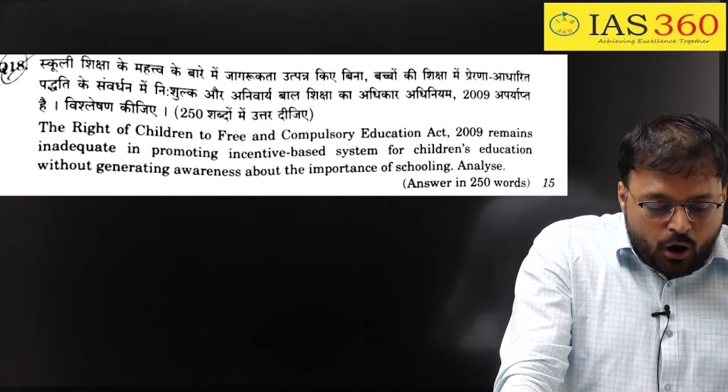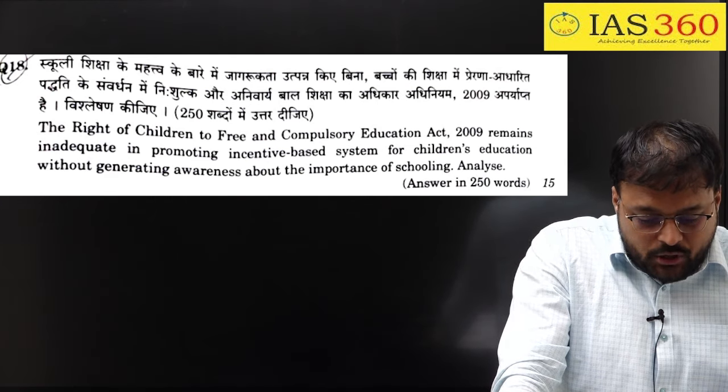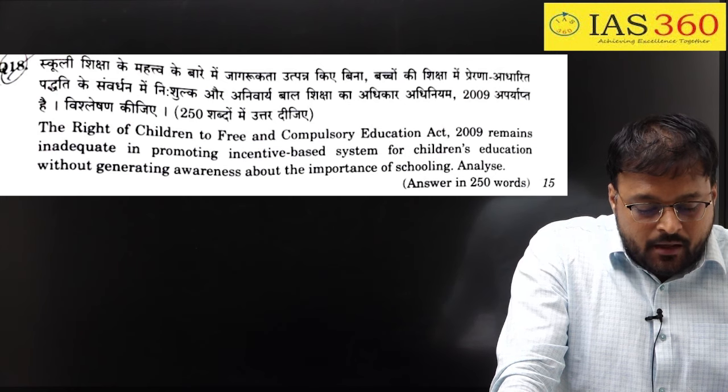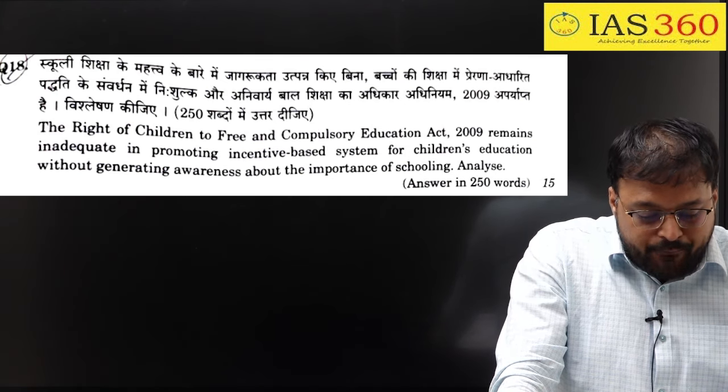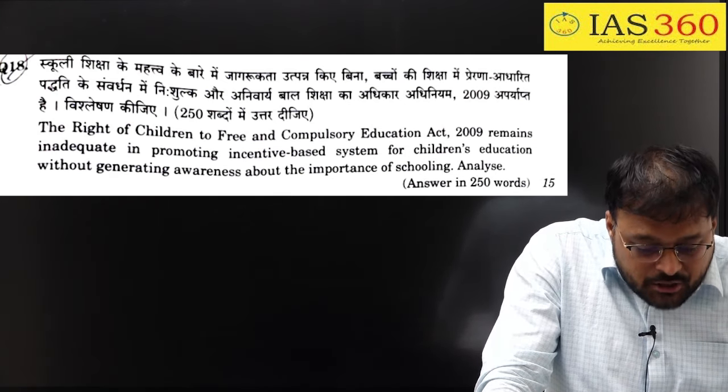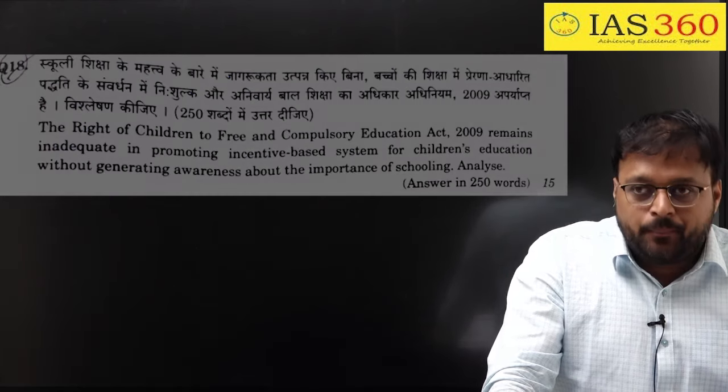Clear? Now, I am moving to question number 18: the Right of Children to Free and Compulsory Education Act 2009 remains inadequate in promoting an incentive-based system for children's education.